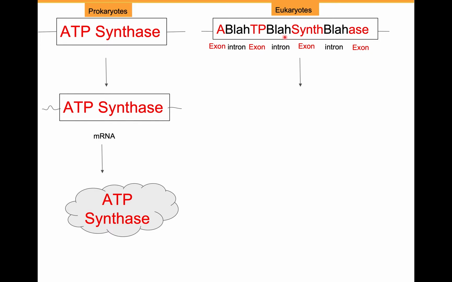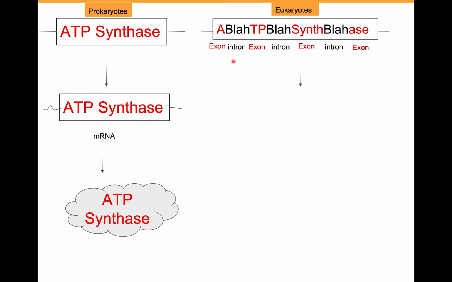But in eukaryotes, the words and the phrase that is used to spell out that protein are interrupted with nonsense sequences. So instead of saying ATP synthase, you have A, blah, TP, blah, synth, blah, A's. So this blah is supposed to represent the usual blah, blah we have in our everyday language. So the sequence in the gene is actually quite nonsensical. And before you can make protein out of it, you have to get these nonsensical sequences out.